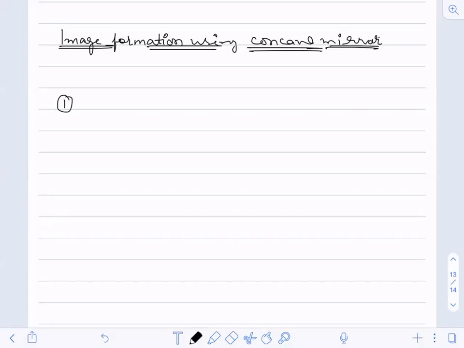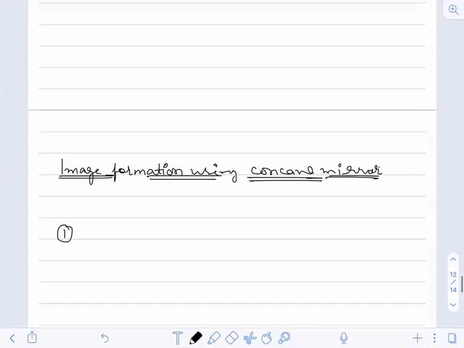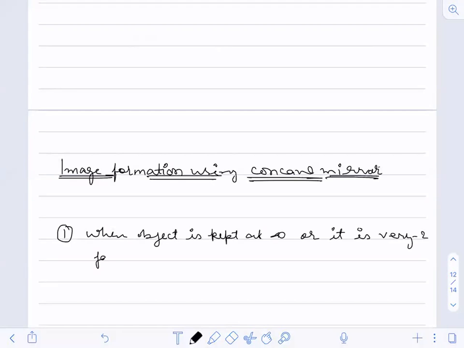So the first case is when the object is kept at infinite, or it is very, very far away.